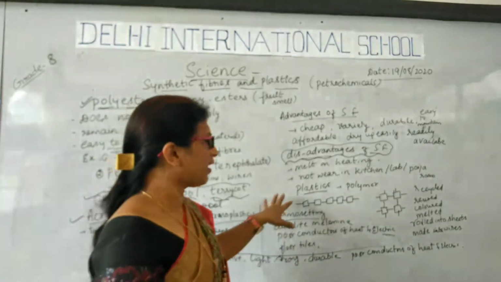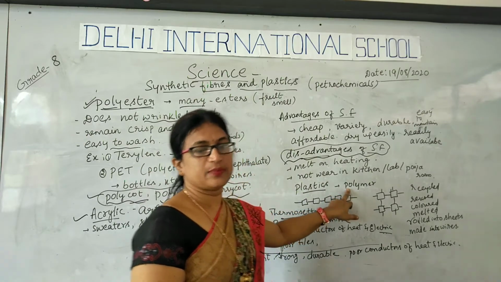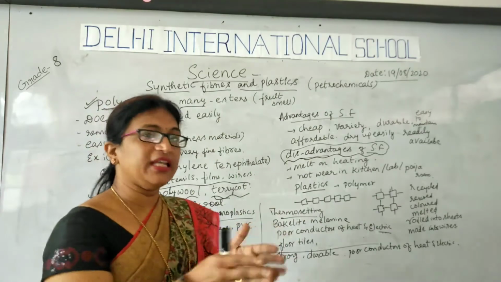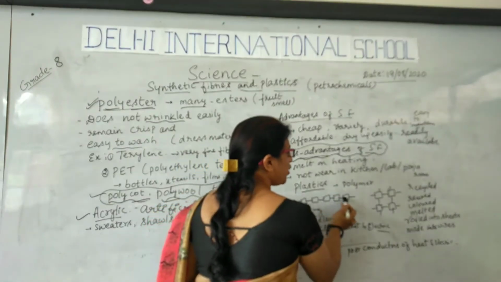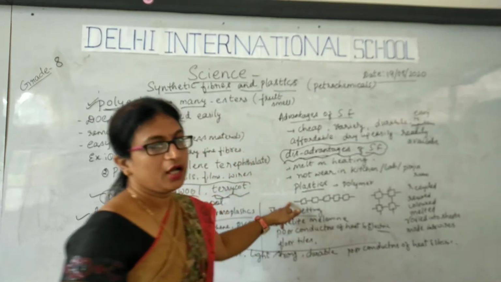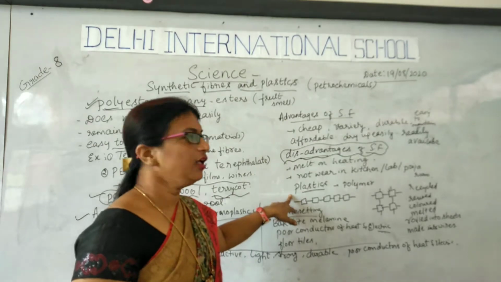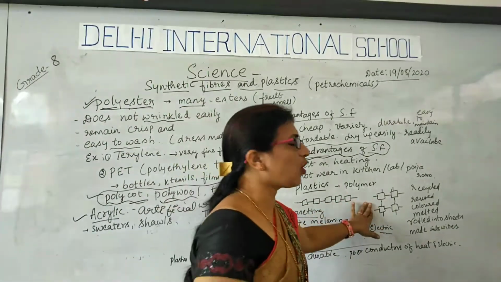Plastics are also polymers, made up of many chemical units. For example, these units are arranged in a linear fashion. So plastics may be synthesized or manufactured by arranging the monomers in a linear fashion or in a cross-linked fashion.